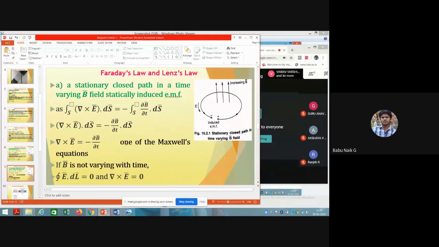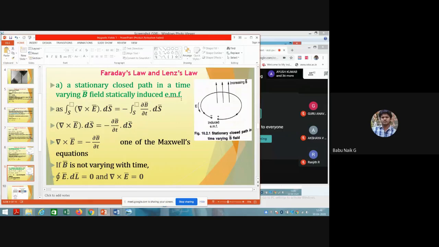So this equation is one of the Maxwell equations, with respect to the time varying field. So this equation is very, very important: del cross E bar is equal to minus dou B bar by dou t. If you see the previous year question papers, they are asking for this derivation, starting with the stationary closed path in a time varying B field, that is statically induced EMF.